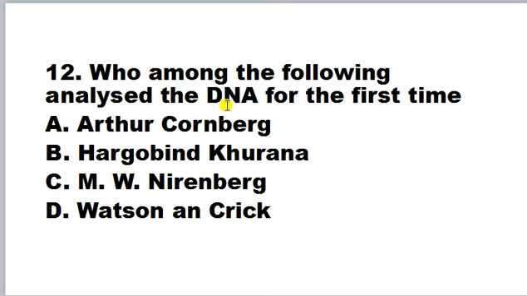Who among the following analyzed the DNA for the first time? Arthur Kornberg, Hargobind Khorana, M.W. Nirenberg, Watson and Crick. James D. Watson and Francis Crick, the two scientists who discovered the structure of DNA in 1953. Watson and Crick took a crucial conceptual step, and they suggested that this DNA molecule was made up of two chains of nucleotides.